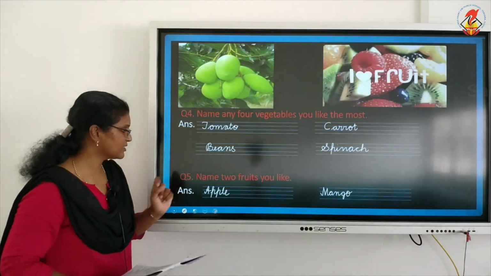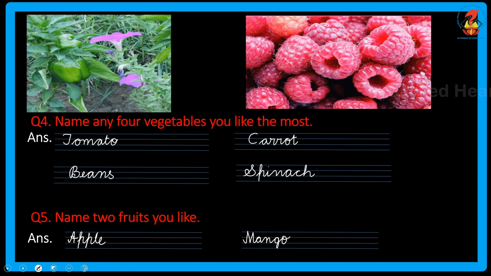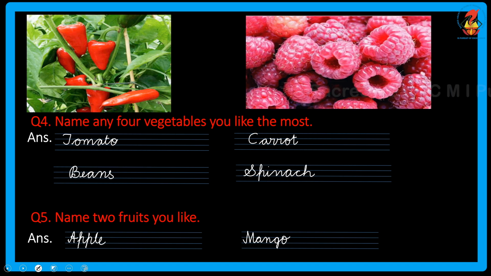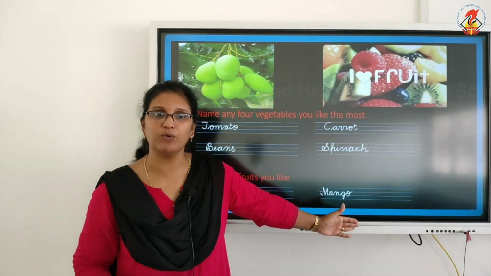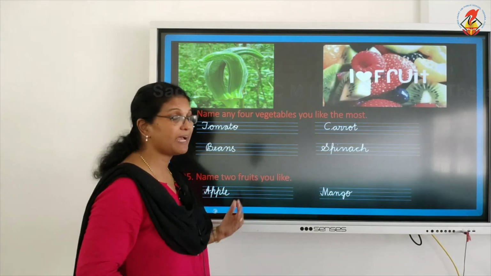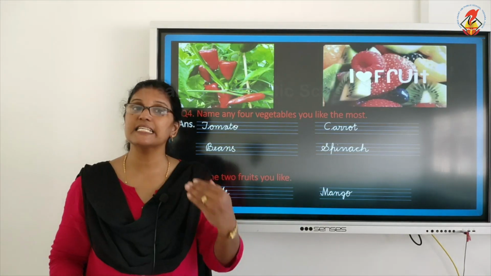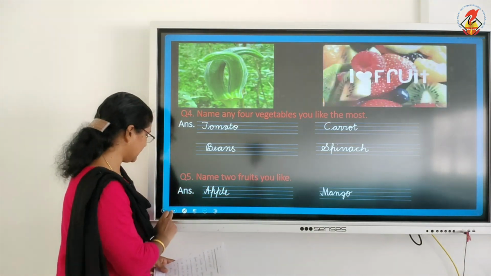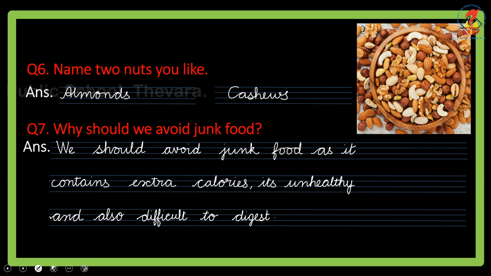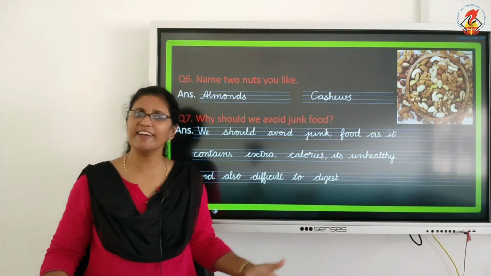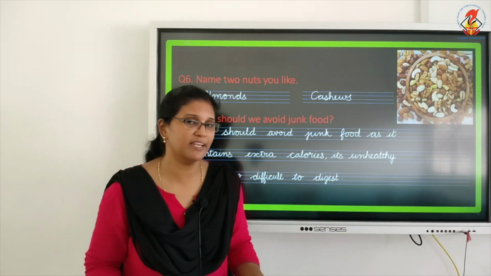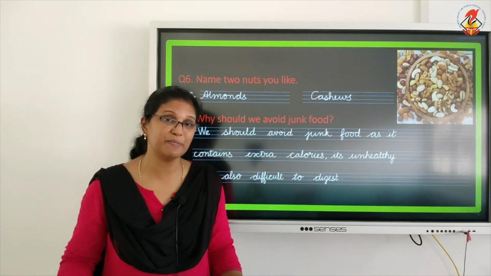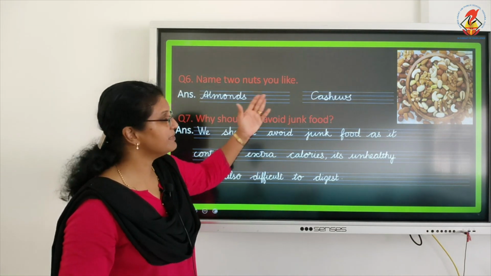Now, next we have: name 2 fruits you like. This also is up to you, whichever fruit you like. I have written apple and mango, because I like apple and mango. You can write the fruits which you like according to your choice. Okay, children? Now, next we have on page number 161: name 2 nuts you like. Nuts also we have plenty, right? As I told, I don't like walnuts. I like cashews, almonds and pistachios. So, almonds and cashews.